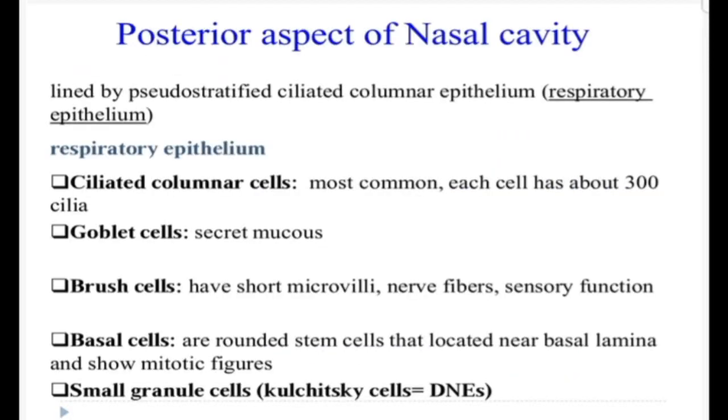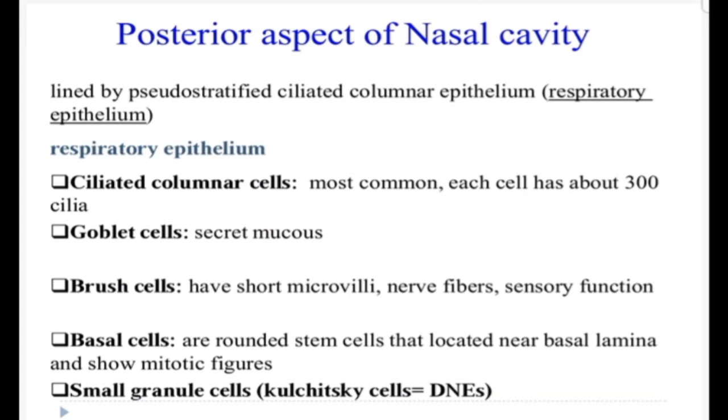So I was telling that most of the conducting division of the respiratory system is lined by a pseudostratified columnar ciliated epithelium containing a large number of goblet cells. This type of epithelium is called the respiratory epithelium. If we see under the electron microscope, there are 5 types of cells present in this epithelium.